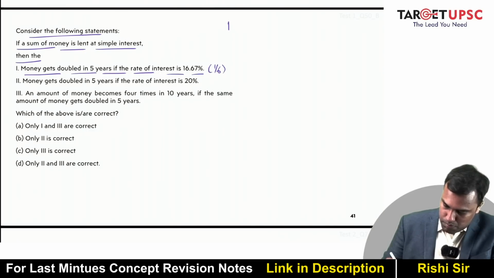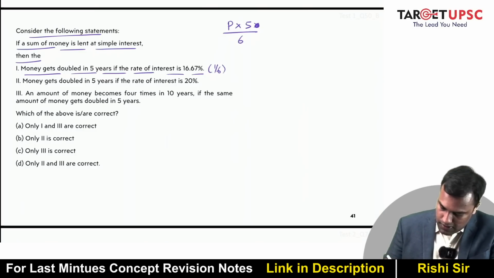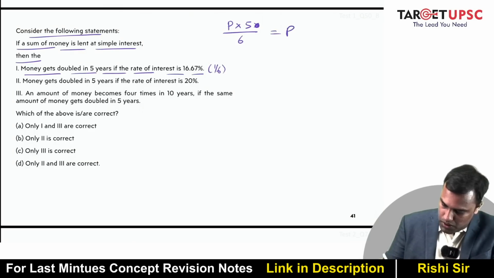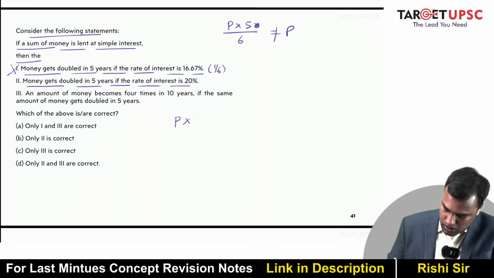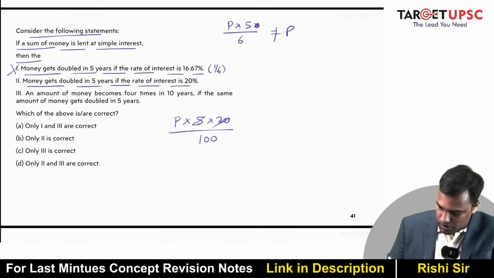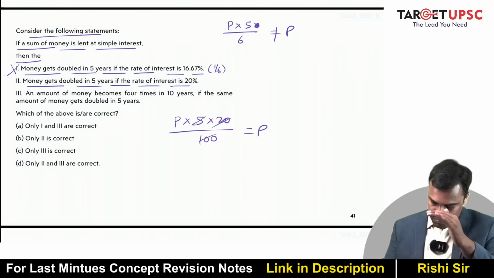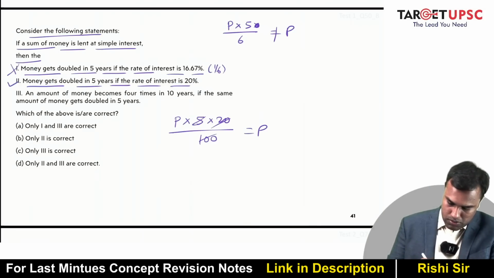So that means P into 5 and 16.6 here is 1 by 6. So this is 5 by 6. This is not equal to P. So this statement is wrong. If money gets doubled in 5 years, if the rate of interest is 20%. So P into 5 into 20 upon 100. So this is equal to P. So whatever is your principal is your interest. So your amount gets doubled. So this statement is true.